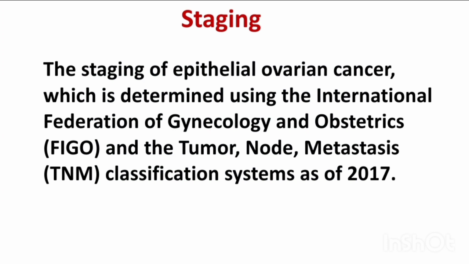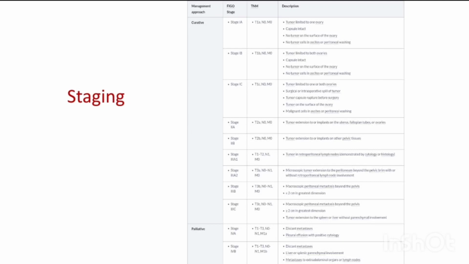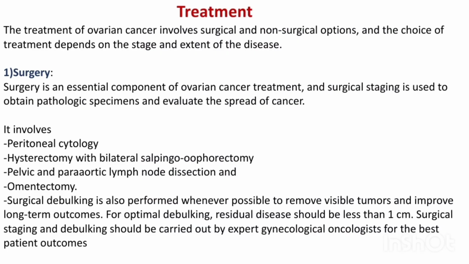The staging of epithelial ovarian cancer is determined using the International Federation of Gynecology and Obstetrics and the tumor node metastasis classification system. Treatment. We have three options for the treatment of an ovarian cancer. They are surgery, chemotherapy, and radiotherapy.